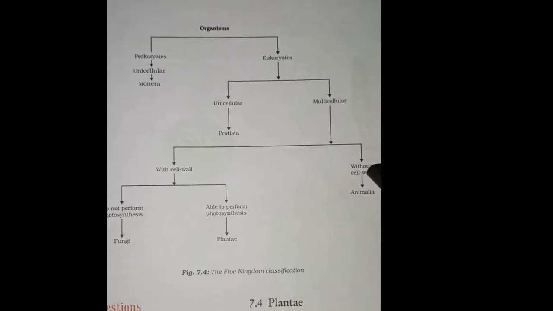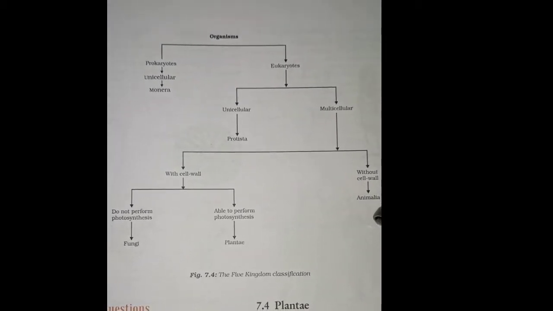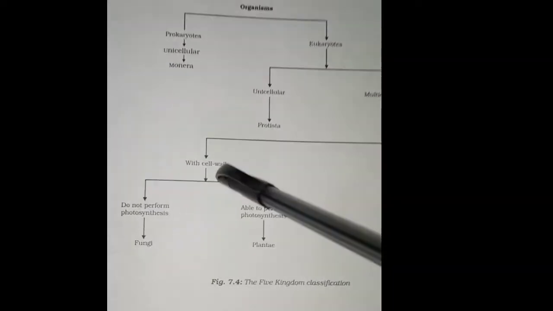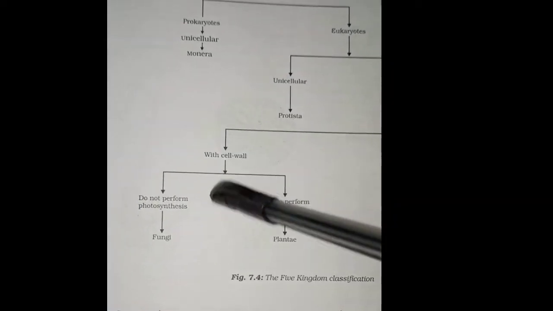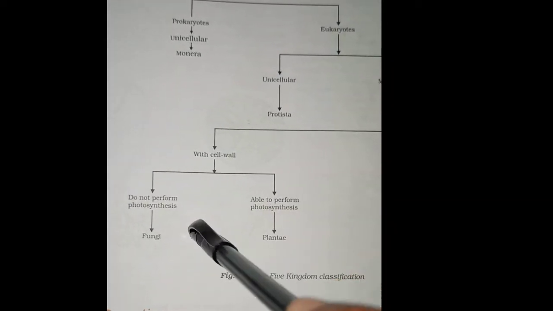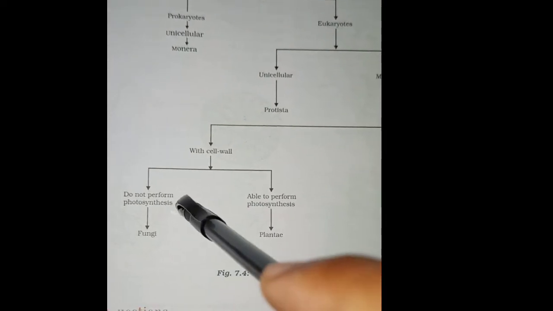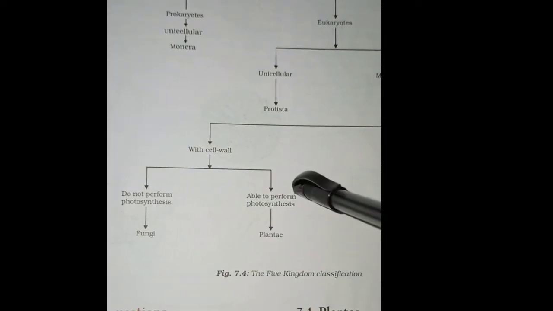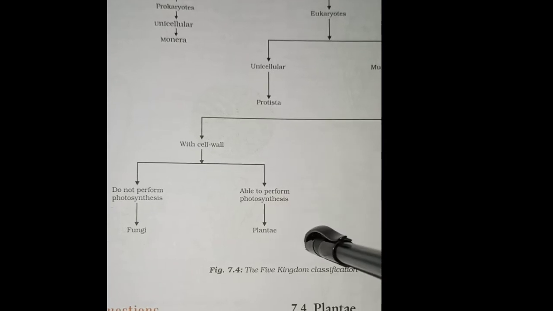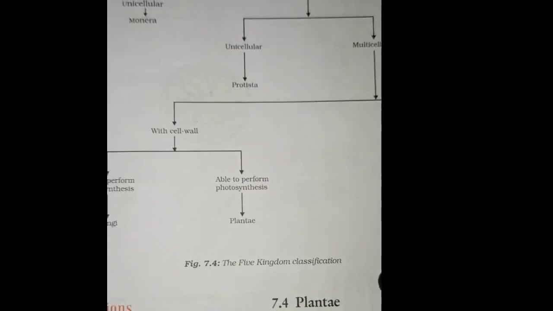If they are without cell wall, they are Animalia. If they are with cell wall, the question is whether they do photosynthesis or not. If they do not perform photosynthesis, they are Fungi, and if they perform photosynthesis, they are Plantae. So this is the five kingdom classification.